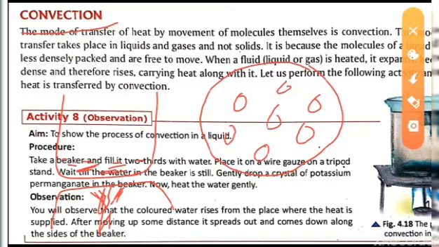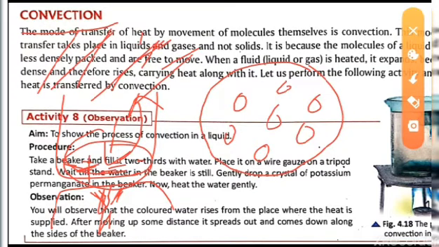That means it becomes less dense, so it rises upward. When it rises, the cool water takes its position, and that also gets heated up. When the whole water has been heated, you will observe the vapor starts moving upward. This is called convection.